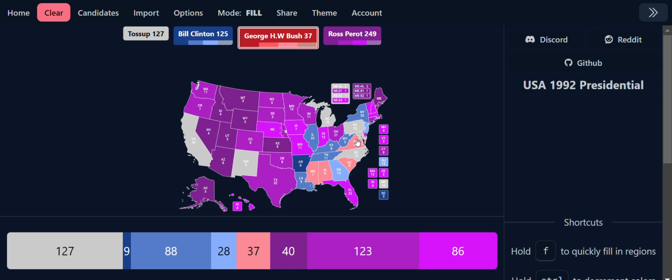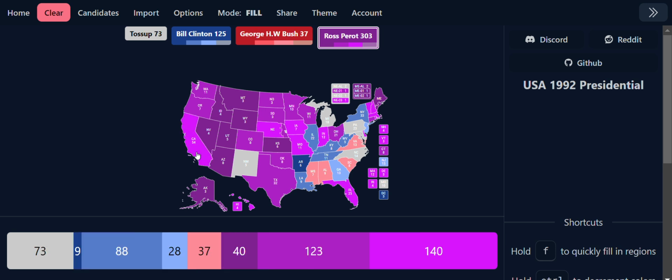Now let's move on to the tilt states. The tilt states for reform are the ones that if they got 28 more percentage points than they actually did, that is going to go tilt. That is going to give California to Ross Perot, giving Ross Perot the president-elect spot in the 1992 presidential election.